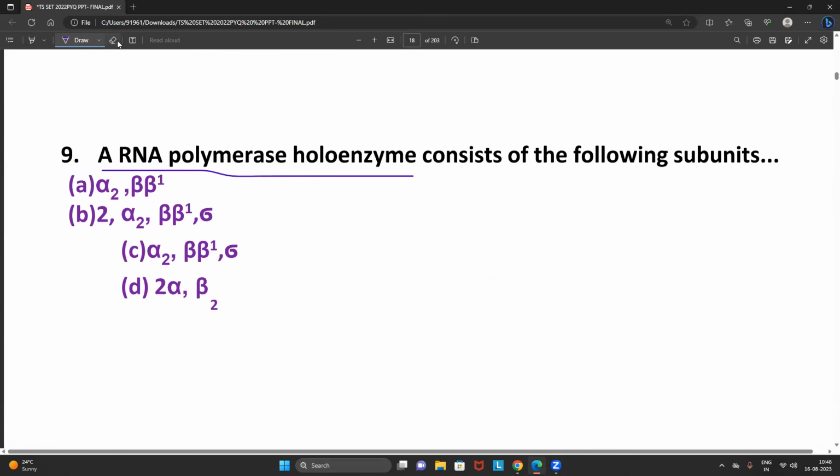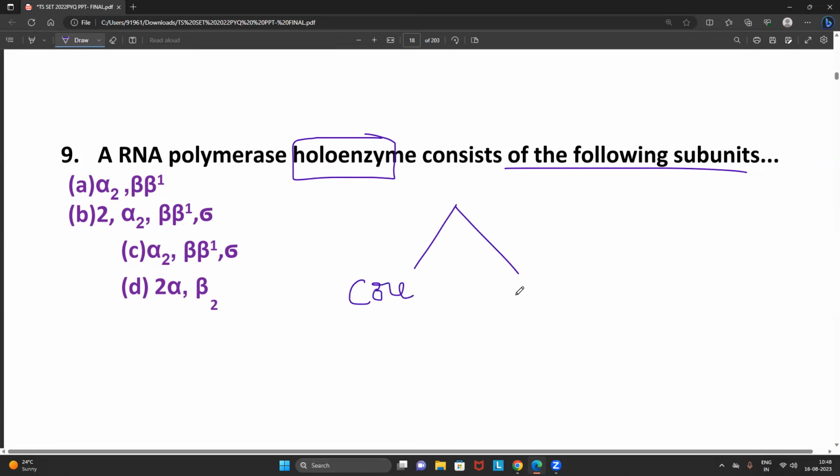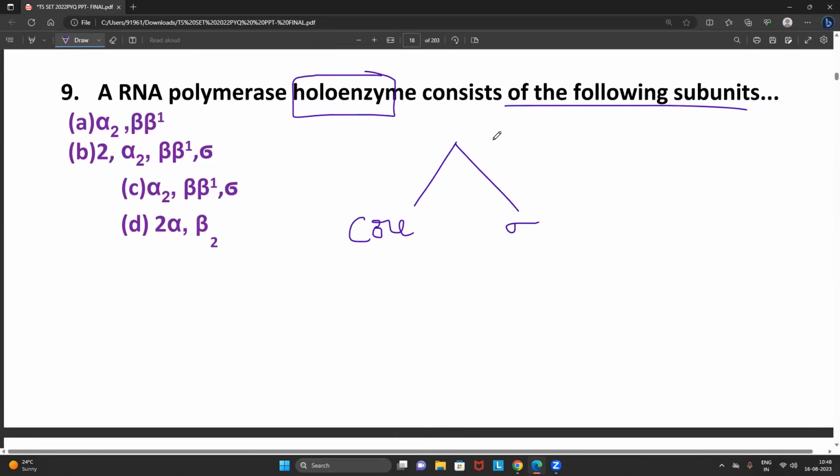A RNA polymerase holoenzyme consists of the following subunits. First of all, the students have to understand what we mean by the word holoenzyme. Every student try to understand, RNA polymerase has two parts. One is called the core subunit, another one is called the sigma subunit. Friends, core subunit and sigma subunit together, we call it the holoenzyme.